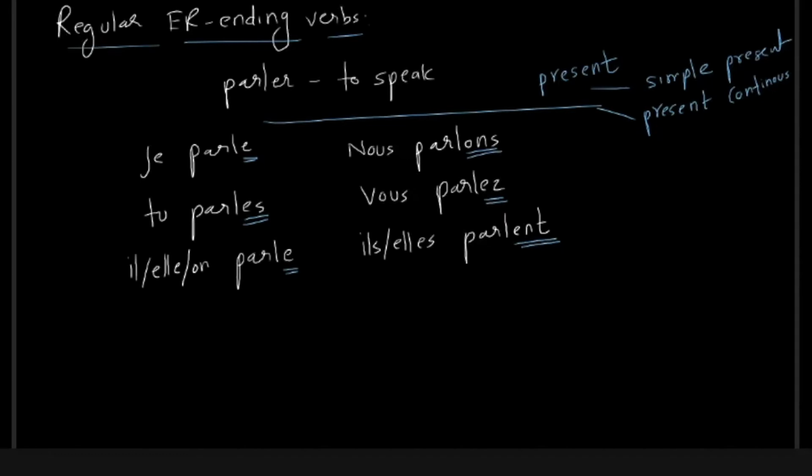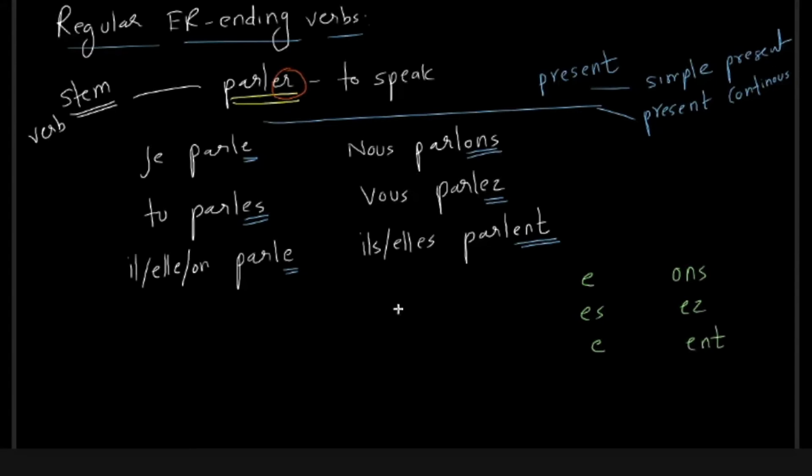So what you do basically is take the infinitive, parler. You remove the er, you drop the er from the infinitive. So this becomes what is called the verb stem. Basically this is the common part. To that verb stem, you then add the suffixes: e, es, e, ons, ez, ent. Now, parler is one such example. We have many such verbs which are regular er ending verbs. For all of them, the process is the same: take out the er, create a stem, add the suffix.